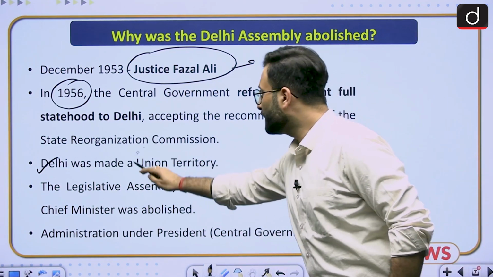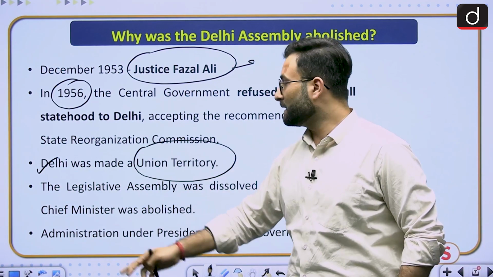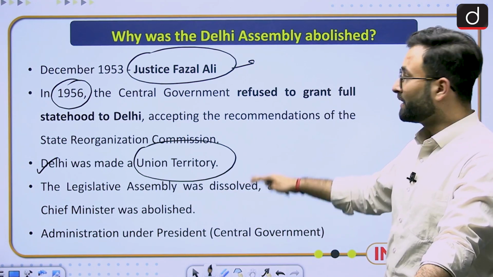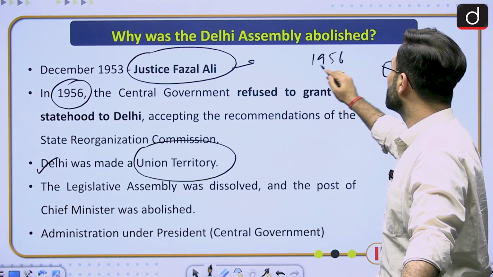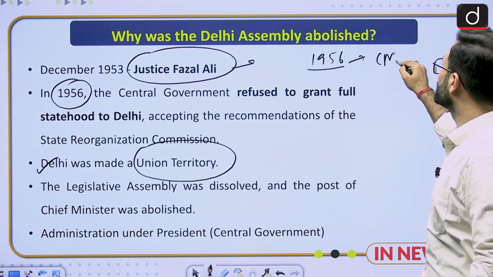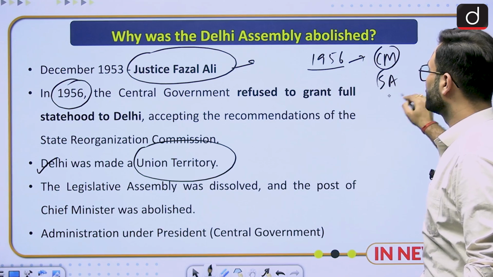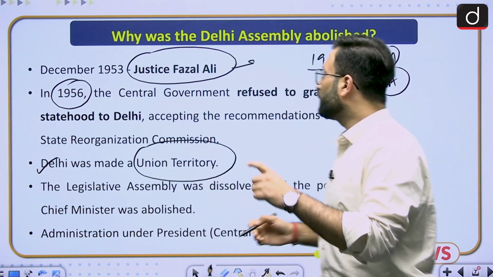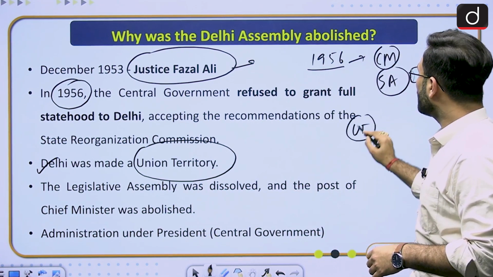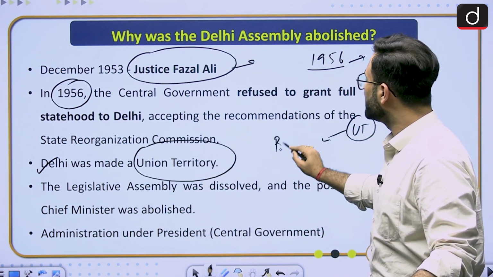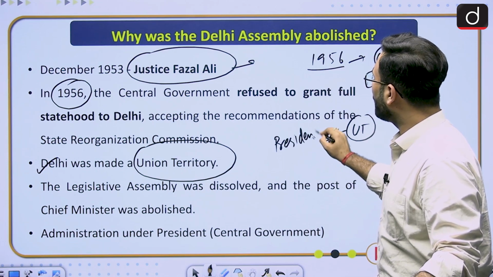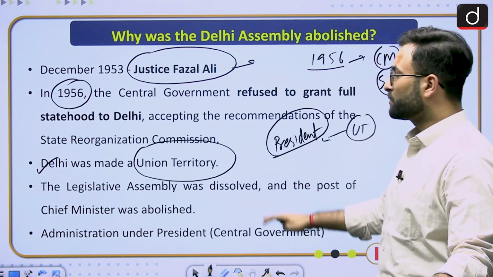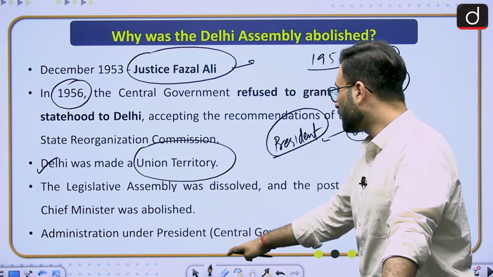Now here Delhi became a union territory, and at that point of time the legislative assembly was dissolved and the post of CM was abolished. Okay, now that is why in 1956 we will be seeing that now onwards there is no CM and no state assembly. Now, who will be responsible for the administration? When we talk about the union territories, the administration of union territories is taken care of by the president. He will nominate or appoint an administrator, and accordingly the administration will be taken care of.